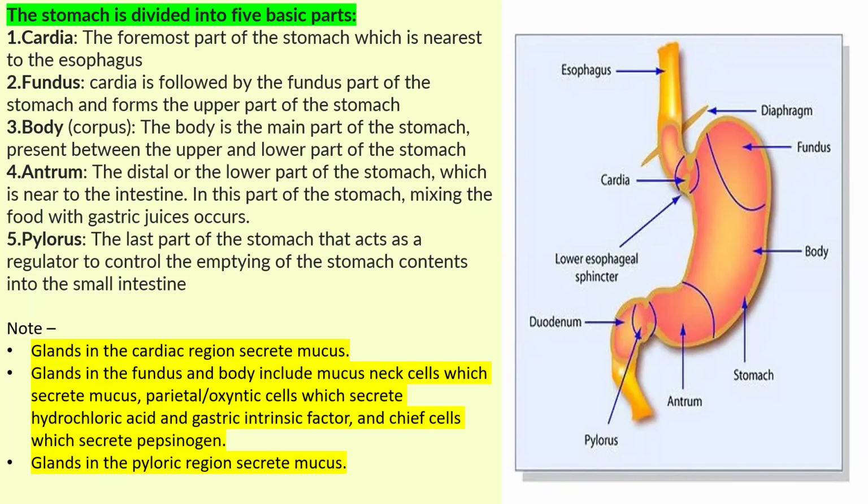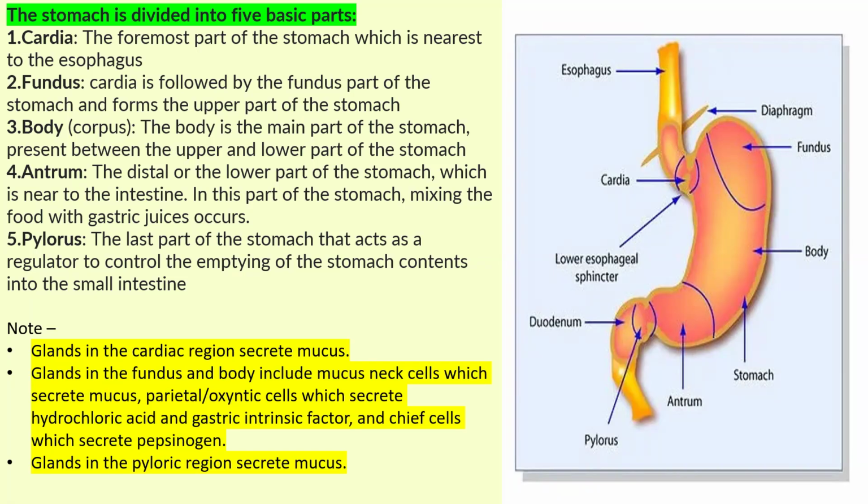The antrum is near the first part of the intestine, the duodenum, and it helps in mixing the food with gastric juices, because the antrum contains gastric juices. The pylorus is the last part of the stomach and acts as a regulator to control emptying of the stomach. From here the chyme passes into the small intestine.